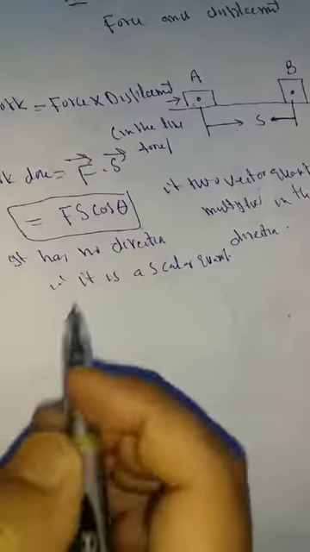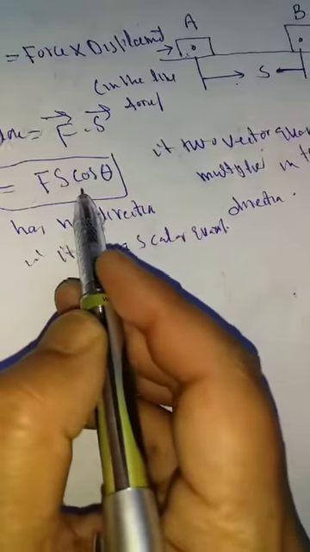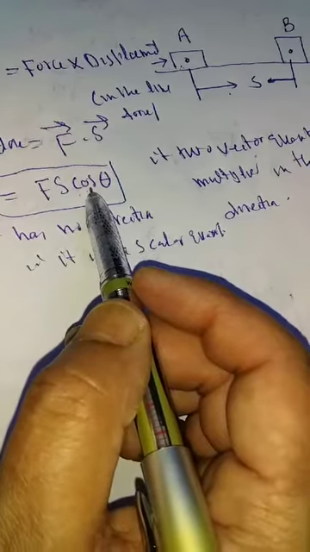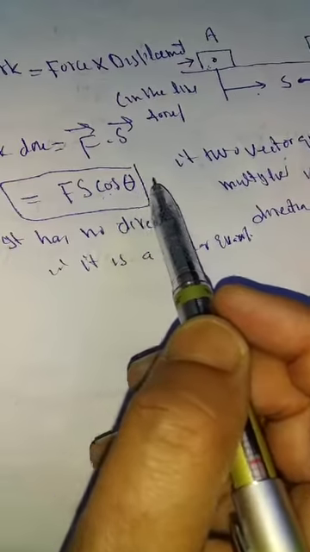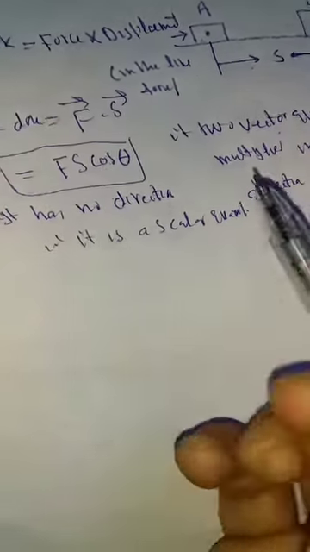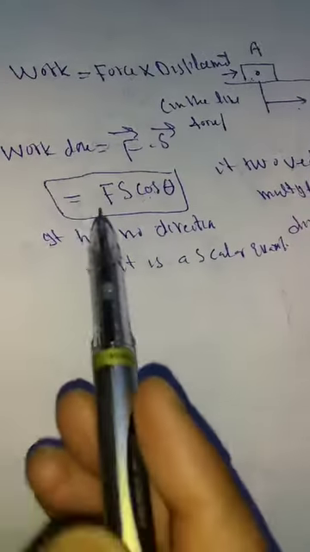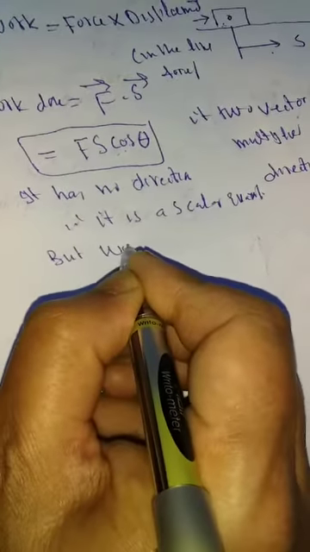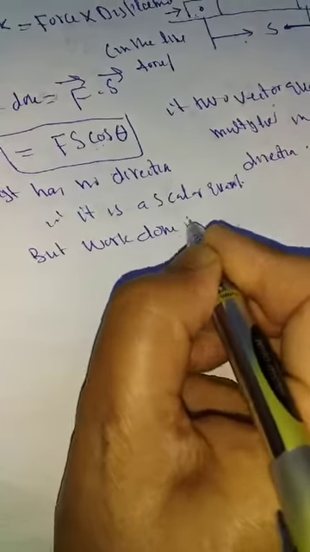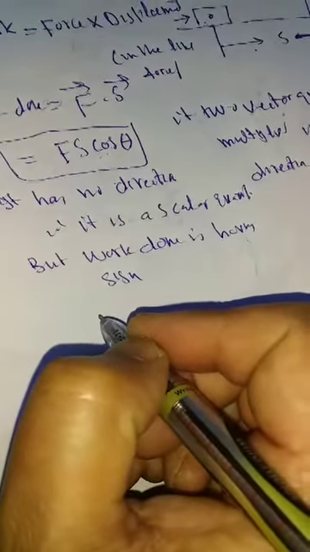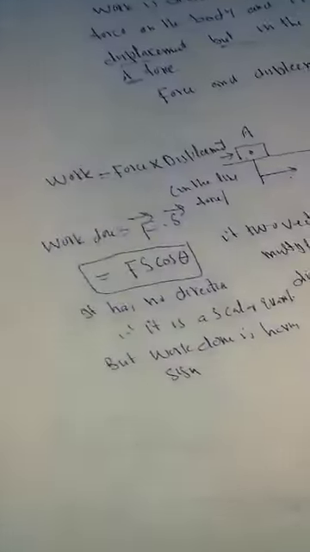But work does not have any direction, but it is having sign. Why is it having sign? Because cos theta is having sign. We know that cos 90 is equal to 0, cos 0 is equal to plus 1, cos 180 is equal to minus 1. Therefore work done is also having sign. Now suppose I take another example here.